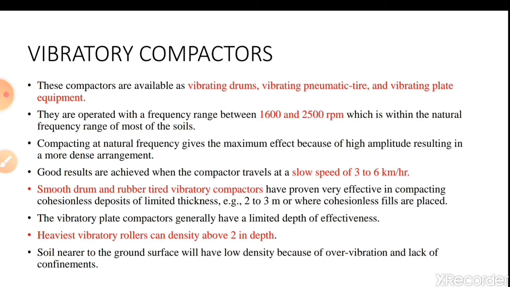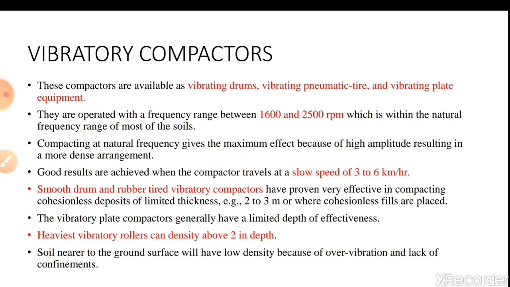They are operated with a frequency range between 1600 and 2500 rpm, which is within the natural frequency range of most of the soils, which is a very important point to be noted. We know that the natural frequency range of most of the soil lies between 1600 to 2500 rpm. That's why these vibratory compactors are also designed with a frequency of 1600 to 2500 rpm so that it matches with the frequency of soil.